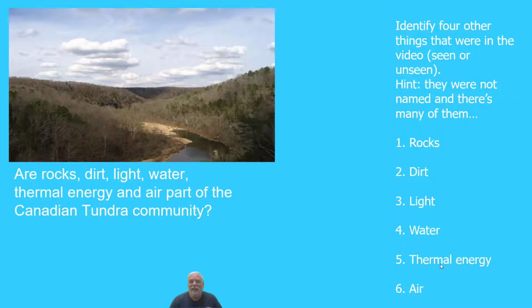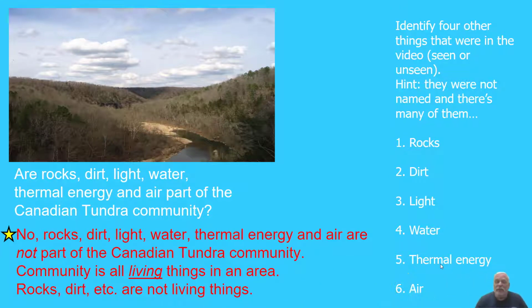Now let's think about this. Are rocks, dirt, light, water, thermal energy, air, are they part of the Canadian tundra community? This one might have caught you. No, they're not. Rocks, dirt, light, water, thermal energy, and air are not part of the Canadian tundra community. You might be saying, well, they're there. I mean, we see them right there in the picture. Here's the thing. Community is all living things in an area. Rocks, dirt, etc., they are not considered to be living things, therefore would not be part of the community.